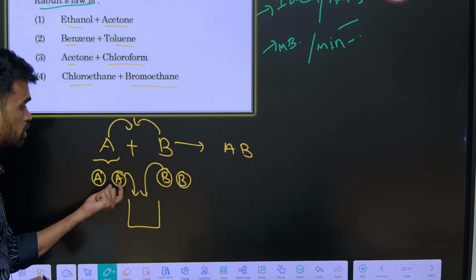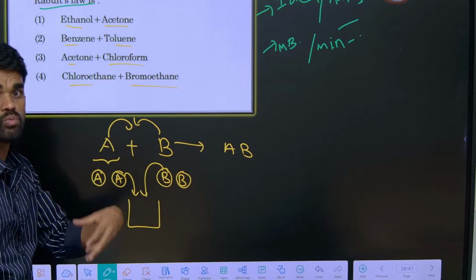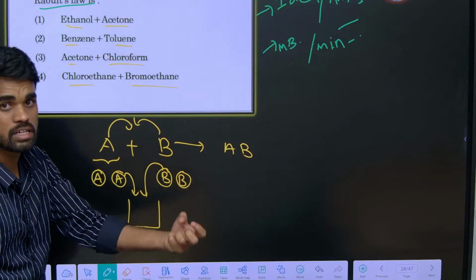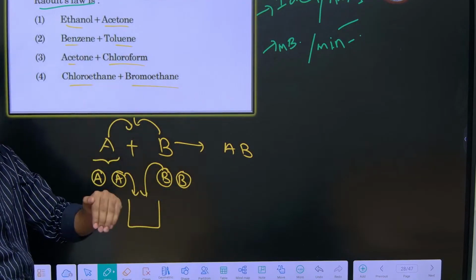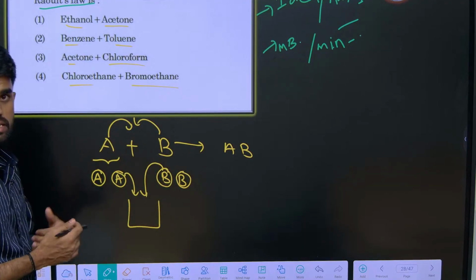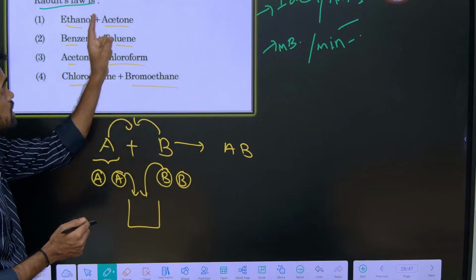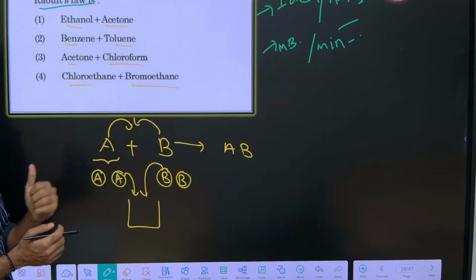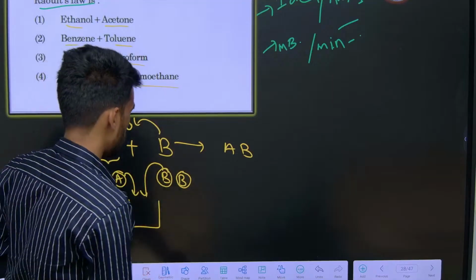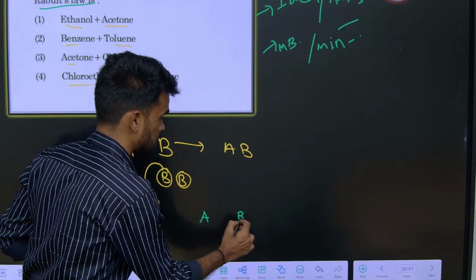The intermolecular forces between A and B may be more when we compare with their individual intermolecular forces, or the intermolecular forces may be less than those of the individual components, right? Based on that we say positive deviation, negative deviation. If the intermolecular forces are more, for example when an acid and a base are mixed, what happens?